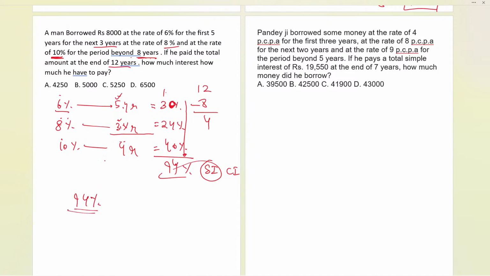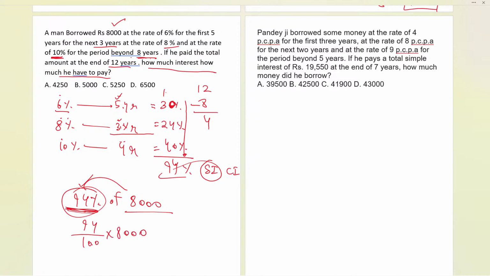Now we have to calculate how much interest he has to pay. I don't need the percentage, I need the exact money. He borrowed how much money? 8,000. So basically 94% of this 8,000 will be the interest. So now it is 94 by 100 times 8,000, which we will calculate.